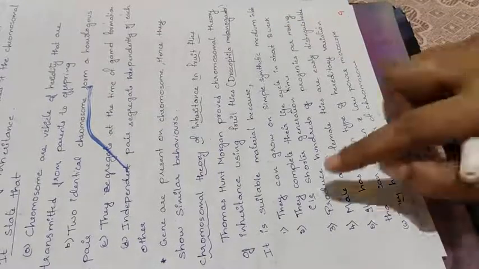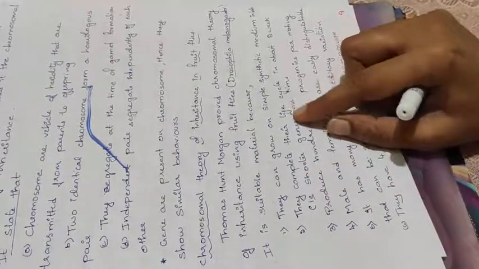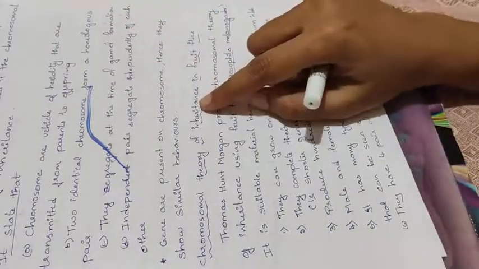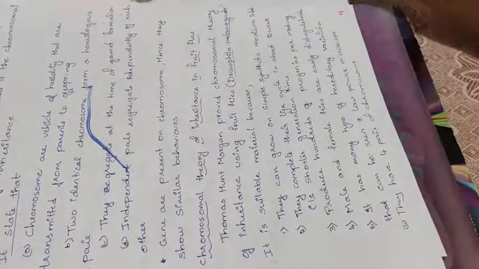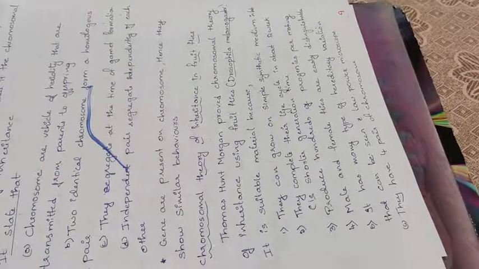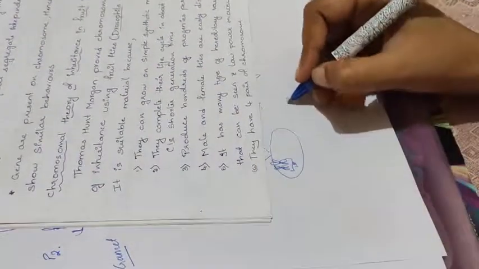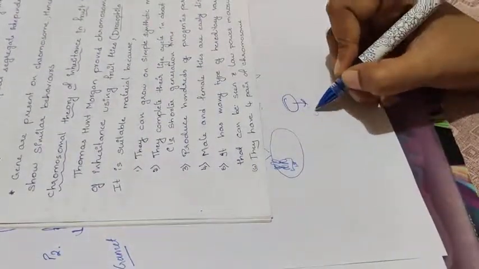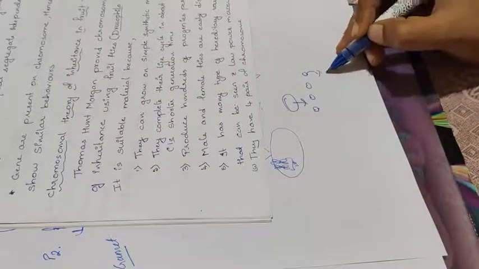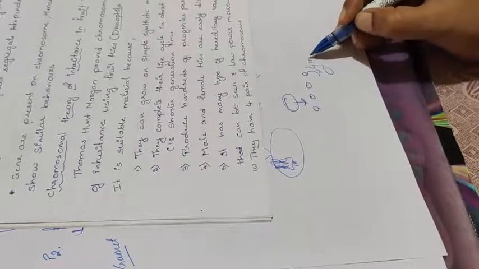That is, they have a shorter generation time. See, lifespan is very important here, because if you select an organism which has a lifespan of 10 years, since we are talking of inheritance, we need to study the transfer from one generation to another. If the lifespan is 10 years, they will reproduce and produce offspring. For these offspring to grow, develop, and then produce another generation will take a lot of time. You cannot wait 10 years for studying one generation.